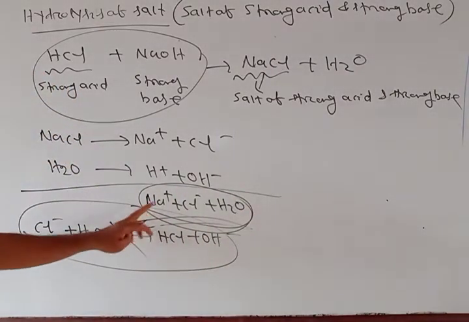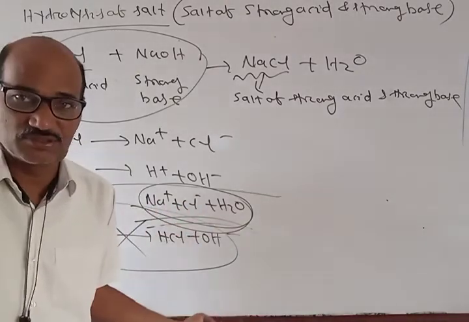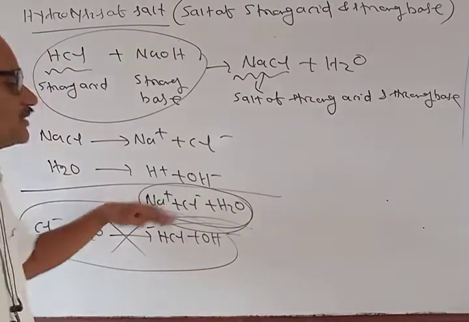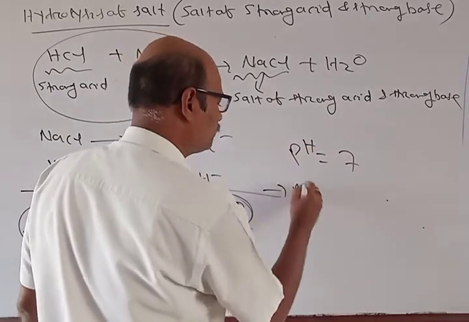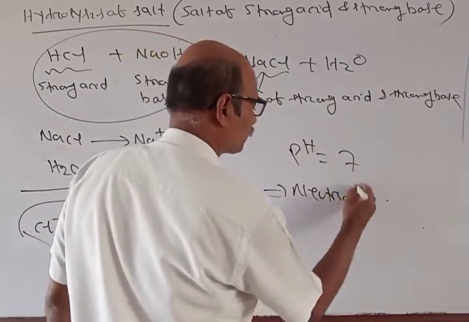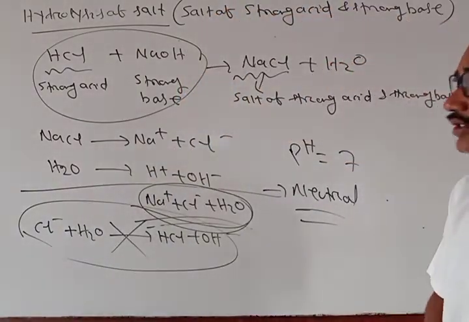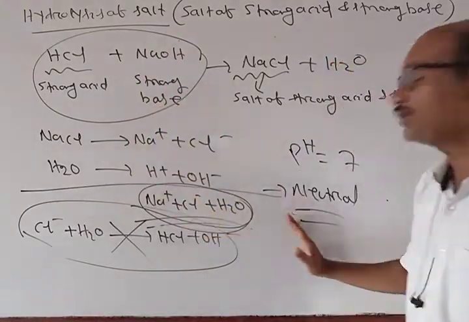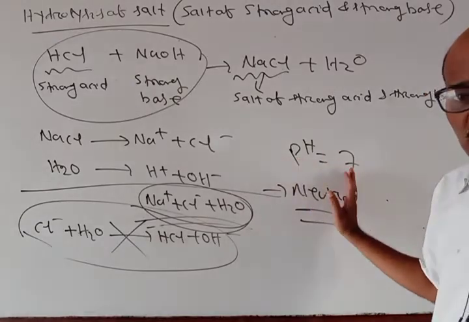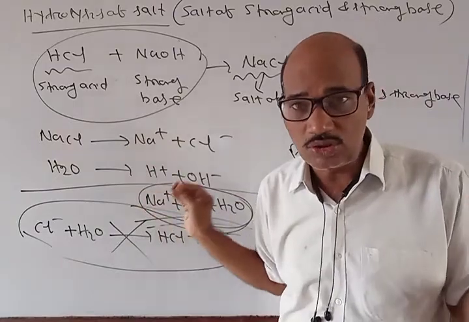So Na plus and Cl minus remain as such, and they do not undergo hydrolysis. In this case, the pH of the solution remains 7, so it is neutral. Hydrolysis of a salt of strong acid and strong base results in a neutral solution. In fact, practically this kind of salt does not undergo hydrolysis.